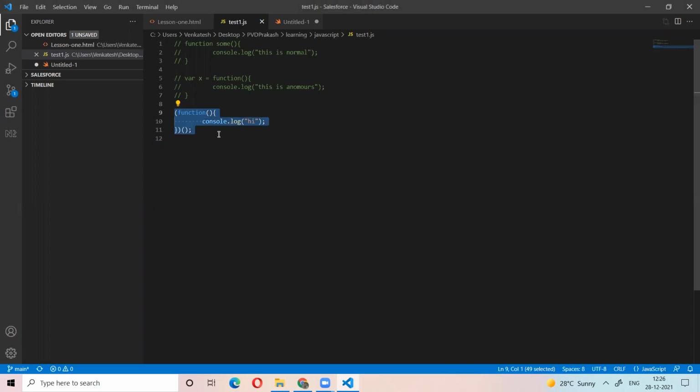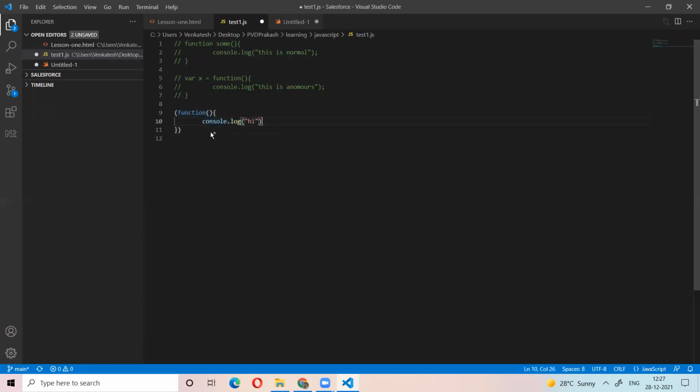So we cannot use the second type. These are called IIFE, immediately invoked functions. The function runs only one time, as soon as it is defined. The function which will run immediately after it is defined. So the function is defined and immediately it will be called. Again, we cannot use this function. Sorry, these are immediately invoked functions. Do people understand?